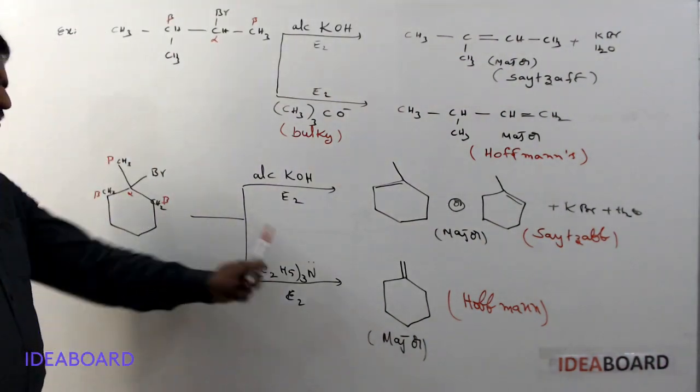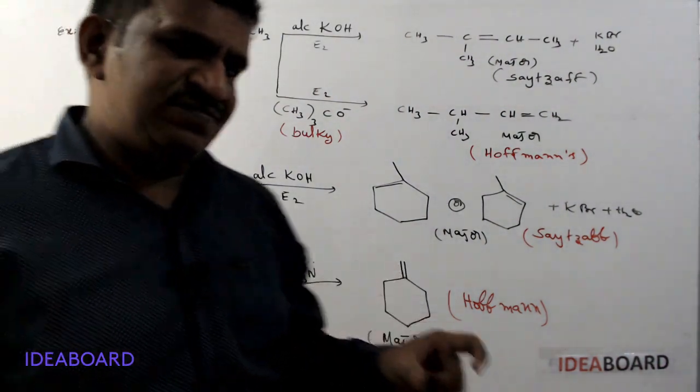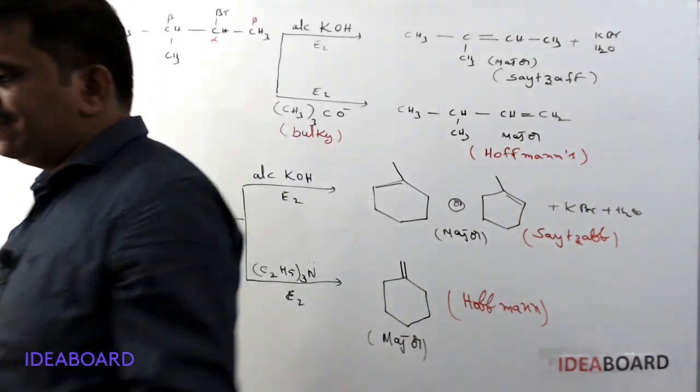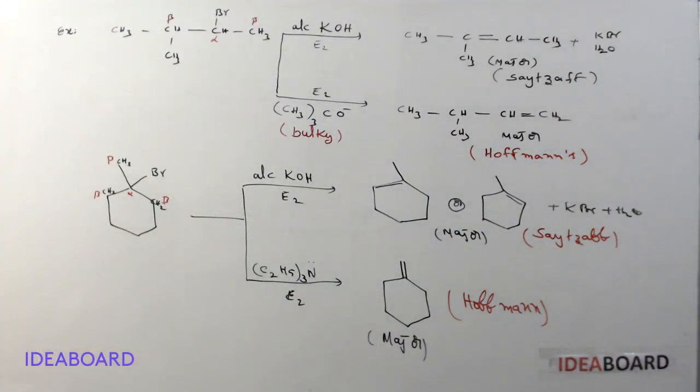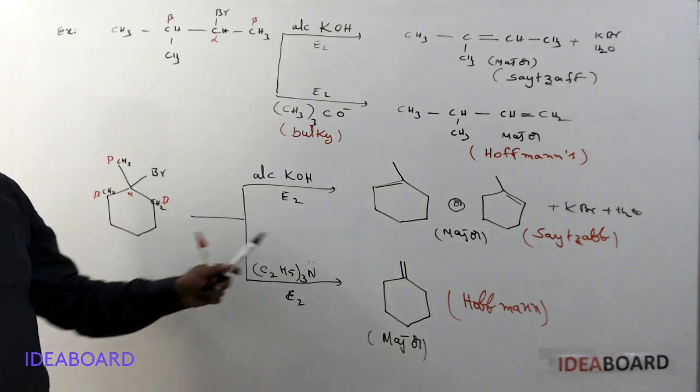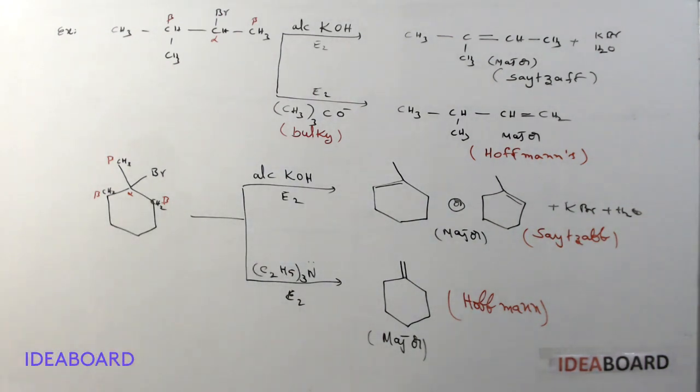So please remember what type of base is given. Based on the type of base given, we can get the products. This is the first case, in which we will get the Hoffman elimination as the major product.